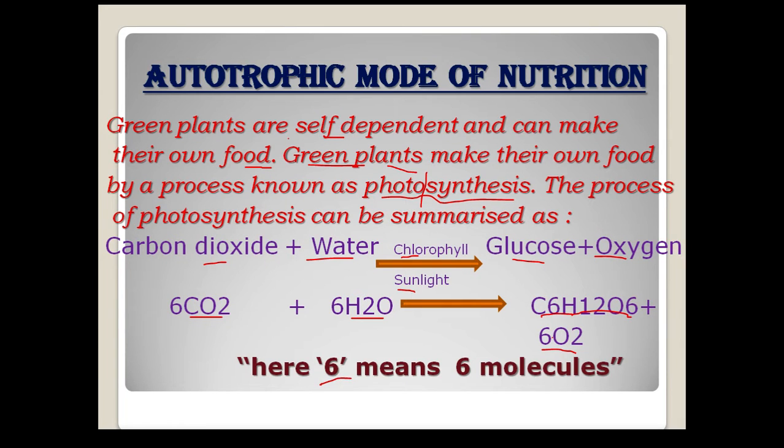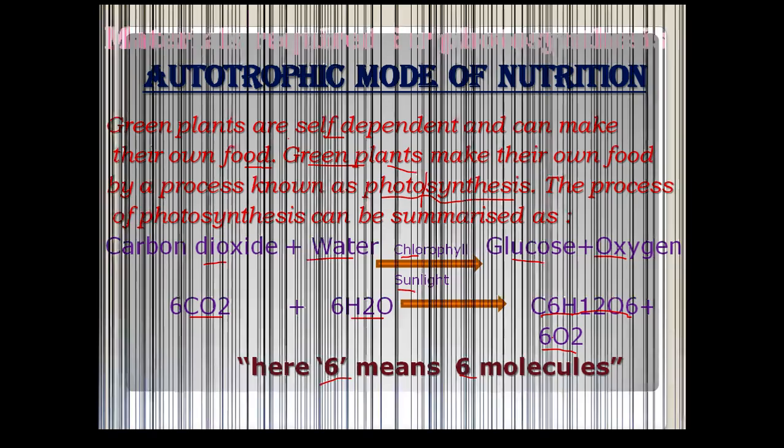Here 6 means 6 molecules: 6 molecules of carbon dioxide and 6 molecules of water react to form 1 molecule of glucose and 6 molecules of oxygen.